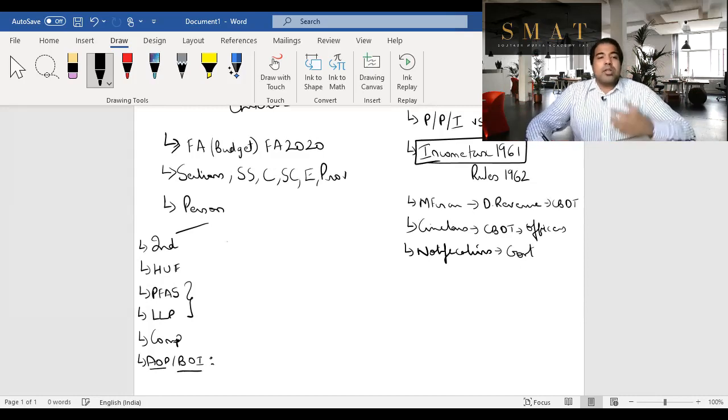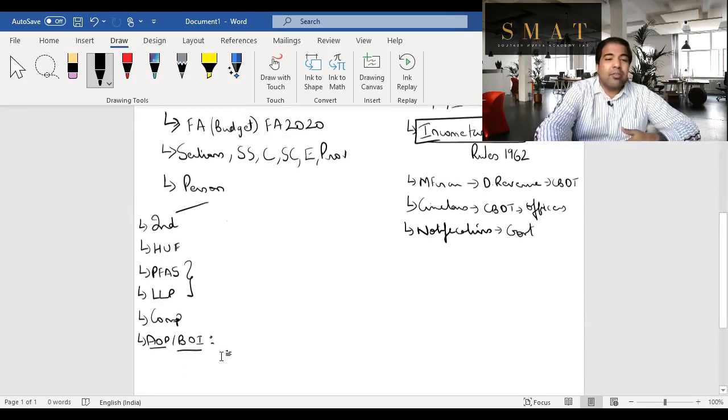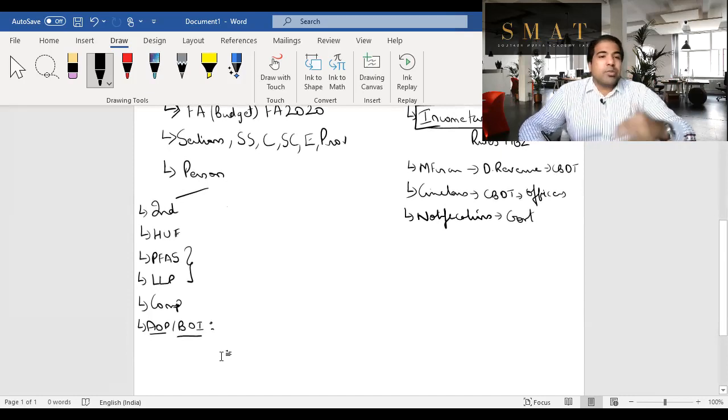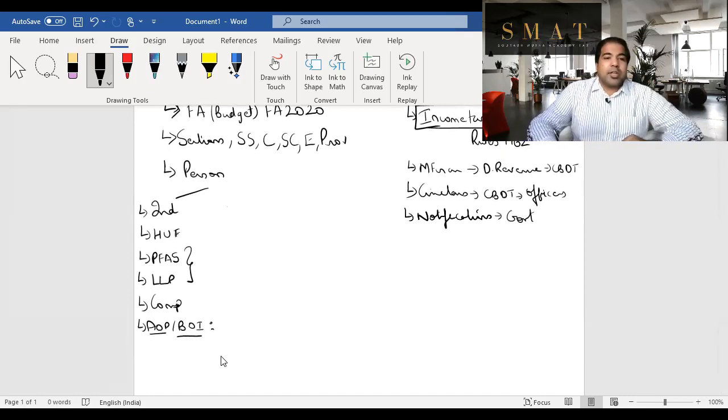And a body of individuals is again a couple of people coming together, but these are only individuals, no one else. So here 2-3 people come together because of something that has happened automatically, because of any provision in the law. Example, 3 neighbors get some property of the 4th neighbor in his will, so that 3 neighbors together will hold that property. That's a body of individuals. Again, they're very close to a partnership firm. The only thing is, why are they not a partnership firm? Because there's no partnership deed which talks about a profit sharing ratio.